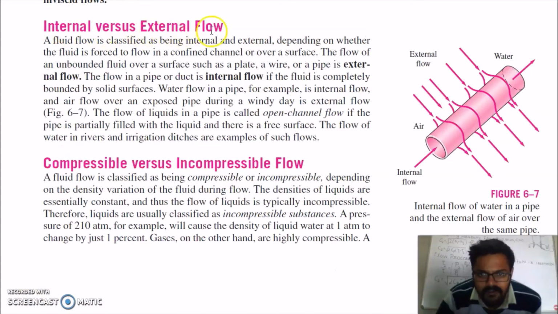Internal versus external flow. A fluid flow is classified as internal or external depending on whether the fluid is forced to flow in a confined channel or over a surface. The flow of an unbounded fluid over a surface such as a plate, wire or pipe is external flow, and flow in a pipe or duct is called internal flow.